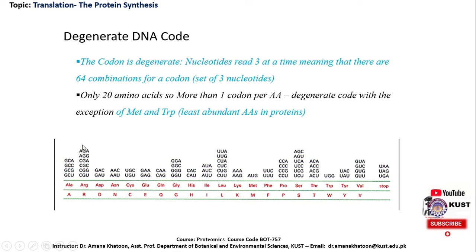And again, these are the 6 codons. All these 6 codons are coding for arginine. However, few exceptions are there, that are methionine and tryptophan. They are the least abundant amino acids in the proteins, and they are encoded by only one codon. These are AUG encoding methionine and UGG encoding tryptophan. These are encoded by only one codon, and all the other amino acids are coded by more than one codon, and their code is degenerate.